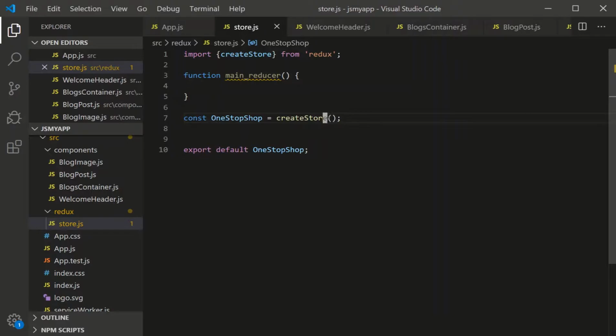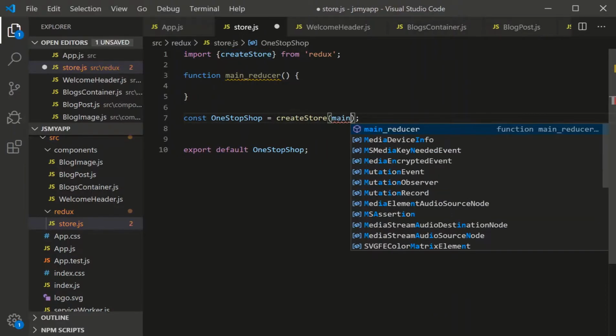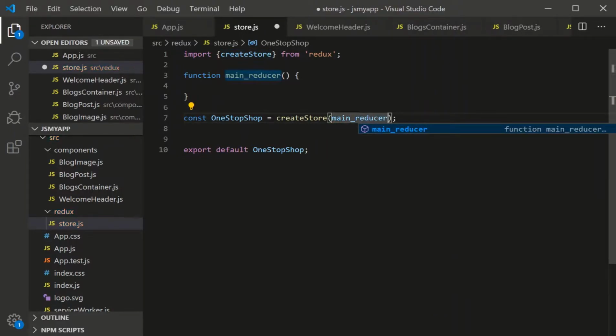So there are 3 arguments to creating a store. The first argument is the reducer that's going to manage the store. The second argument is optional: any sort of state you want to override the default state with. And so you might think, shouldn't the default state be defined when you create the store? The answer is no. The default state is defined within your reducer.